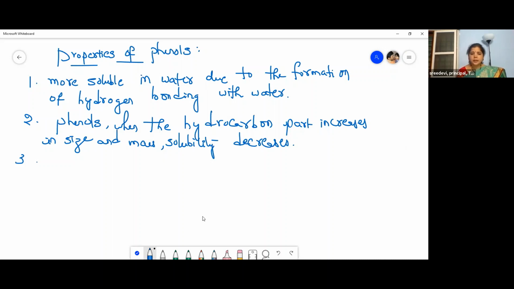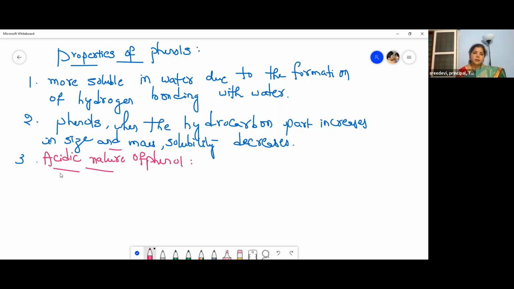This is very important for your objective type of examinations. Acidic nature of phenol, children. Phenols are acidic in nature. We know that alcohols react with sodium metal and liberate hydrogen.